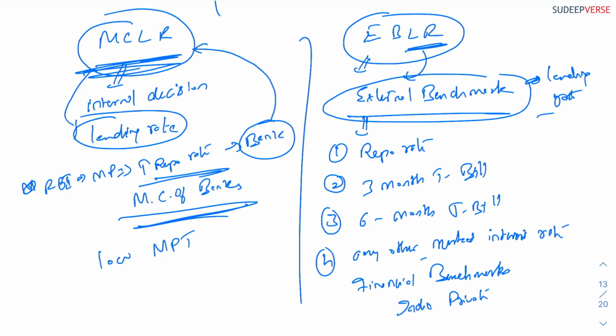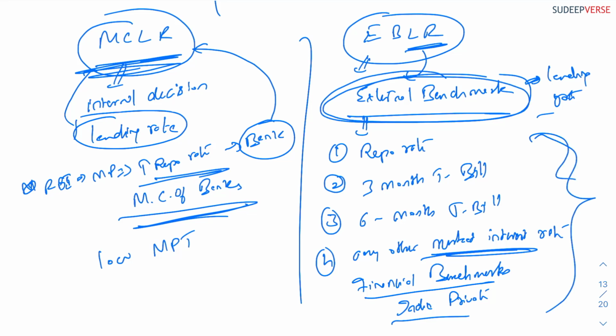Okay, any market interest rate that is published by Financial Benchmarks Interest Limited. So the banks have to link their lending rate to this external benchmark. By linking them to this external benchmark, whenever the monetary policy increases the rate, since the external benchmark will change, even the lending rates of the banks will change.